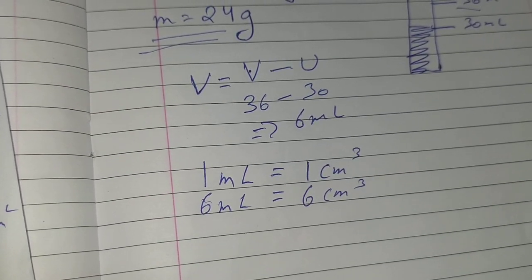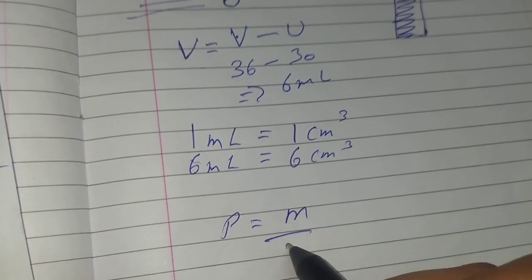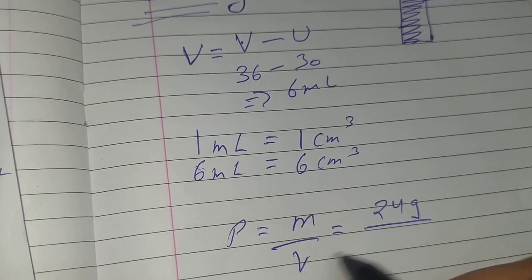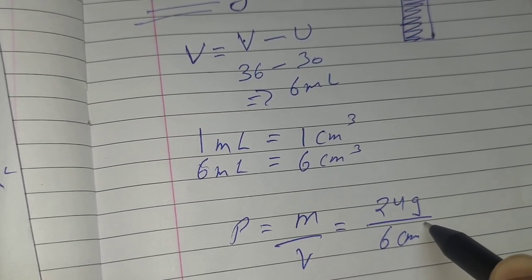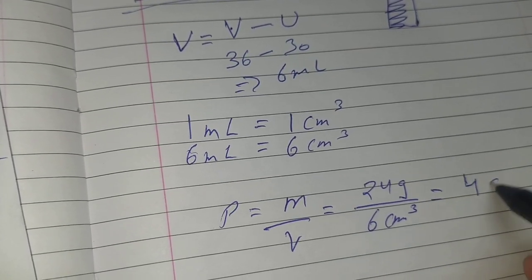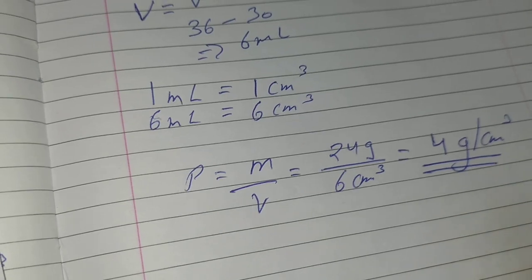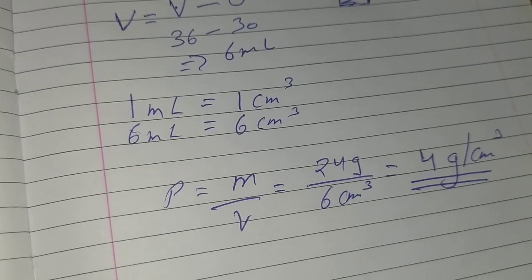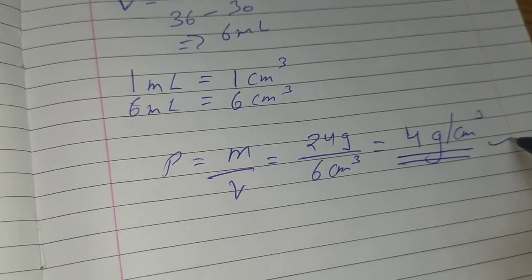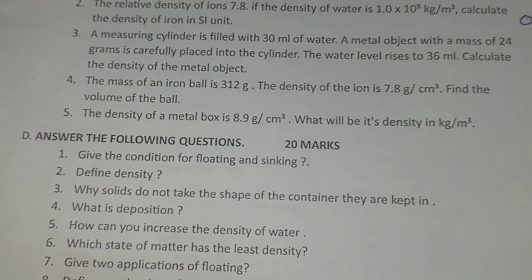Now putting into the formula for finding out the density, density is equal to mass upon volume. So mass is 24 grams and your volume is 6 centimeter cube. After calculating, you will get 4 grams per centimeter cube. So this will be your answer for question number 3. And if you got it, 4 grams per centimeter cube, your answer is right. Let's move to the fourth one.